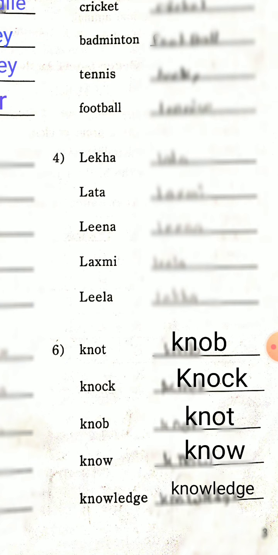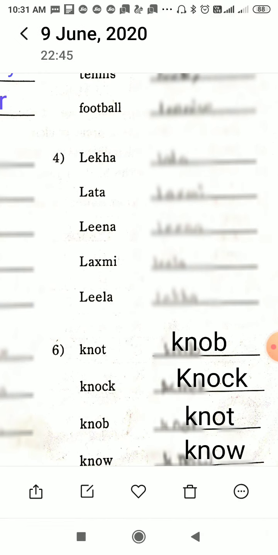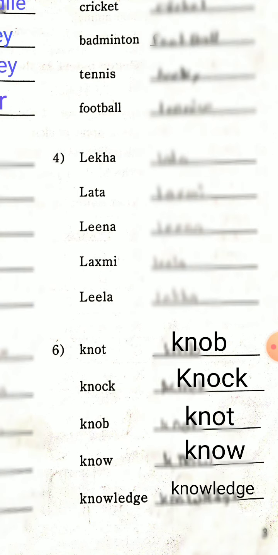So let us think about the fourth letter. We want to check for A. K, N, O, A, is it anywhere? No. So K, N, O, B is there. Knob. We have taken knob as the first word in alphabetical order.